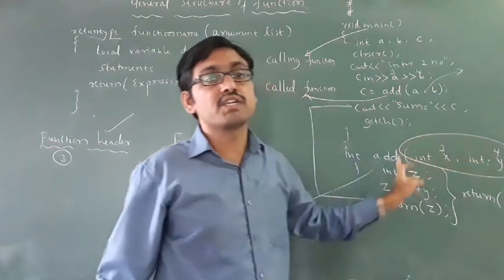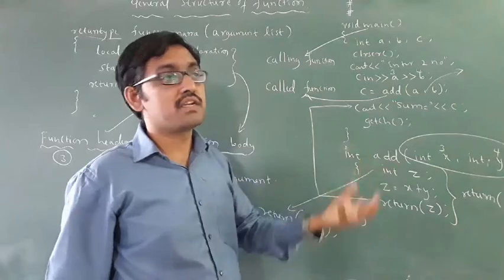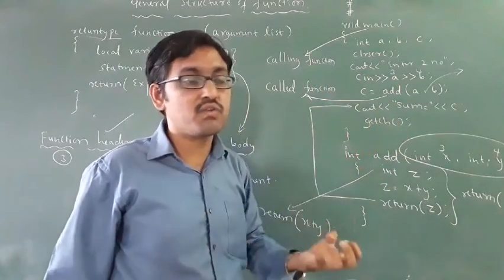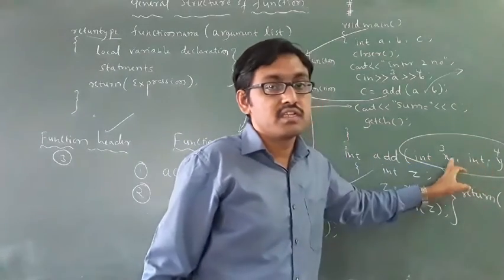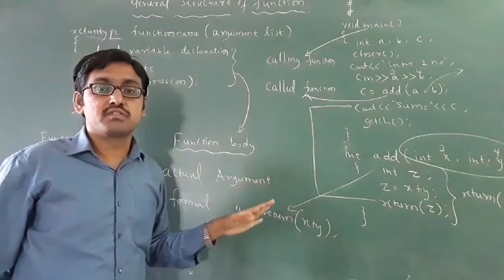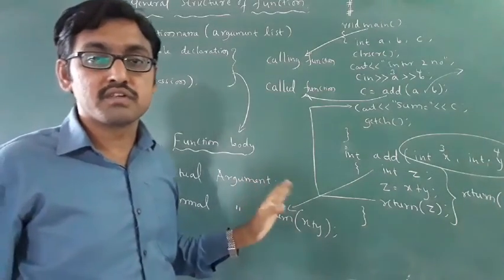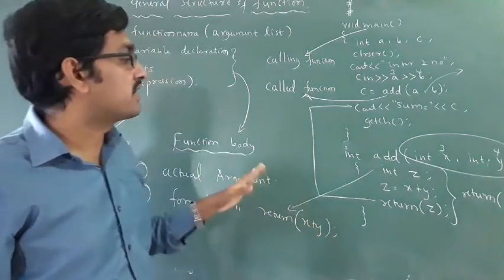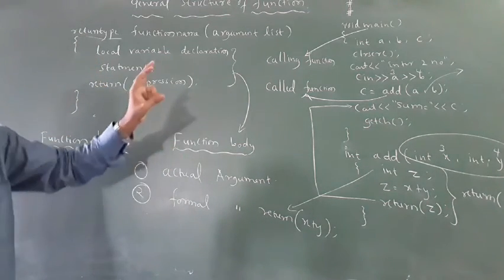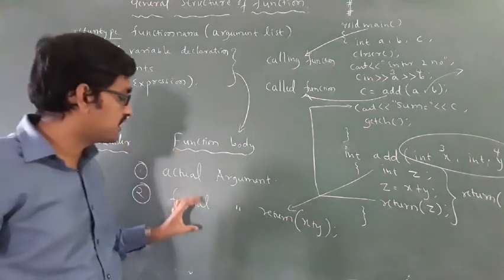You write formal arguments in the function header. Their job is to receive the values from the main function. X and Y are the formal arguments. You have to remember this: calling function, called function, actual arguments, then formal arguments.